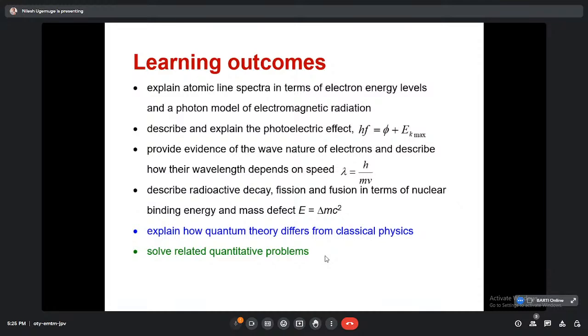Then again, this particular kind of physics describes radioactive decay, fission and fusion in terms of nuclear binding energy and mass defect, and that can be explained with the help of Einstein's famous equation E is equal to mc square. And as you may know, there are two different kinds of quantum mechanics, relativistic as well as non-relativistic quantum mechanics. We will also see how these differ from each other.